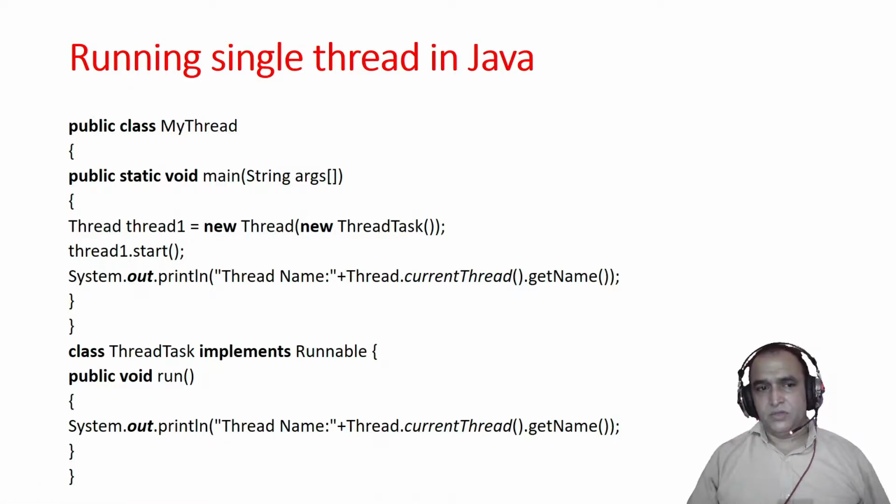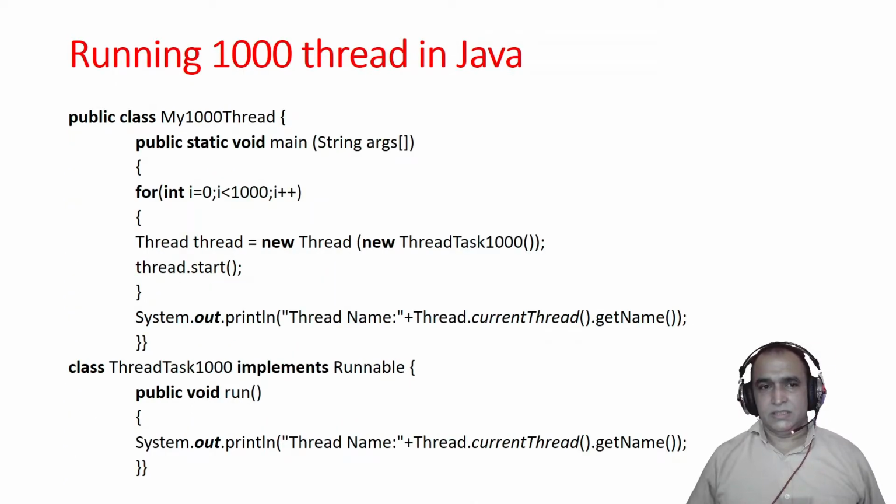I will give you examples of all these things. First, understand what the problems are. If I run 1000 threads with this oldest method, then 1000 threads will be created of this particular class, ThreadTask1000, that implements the Runnable interface. You may have any task in the run method which you want to execute.